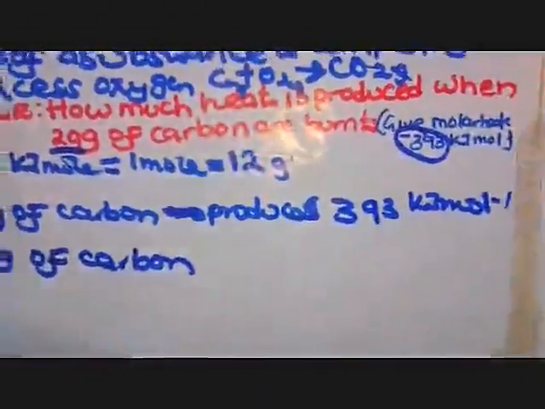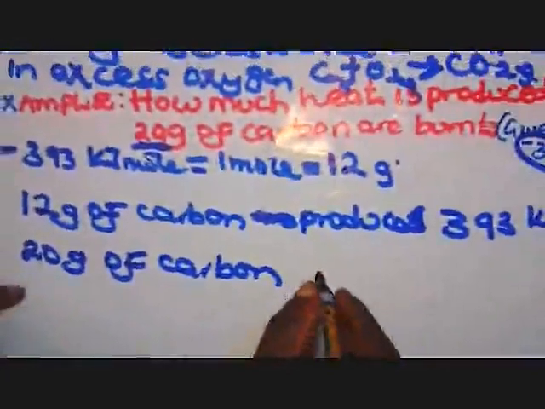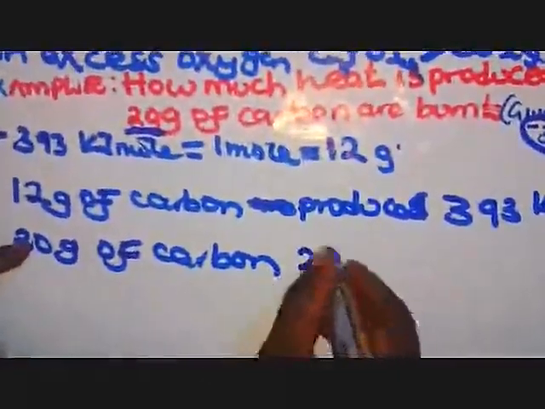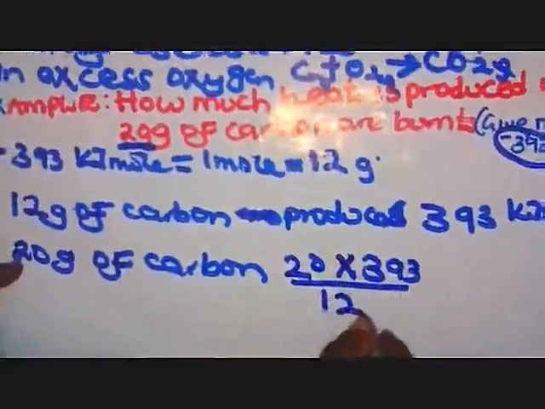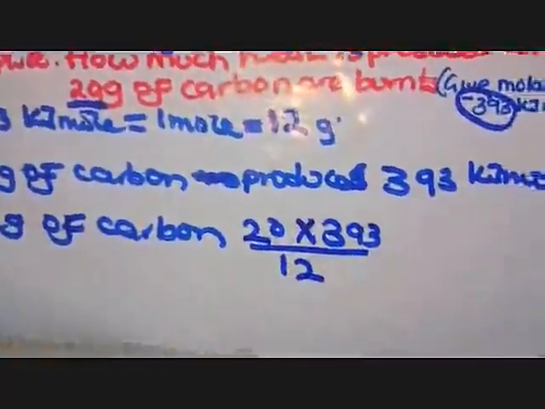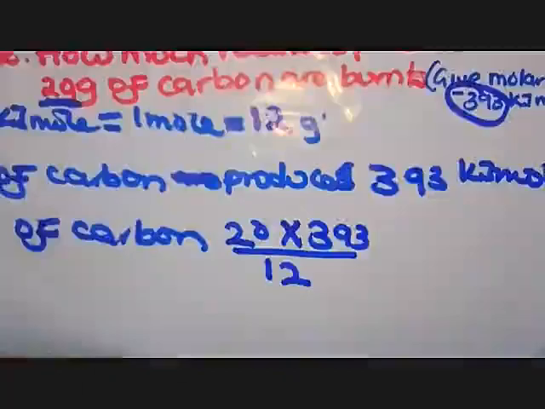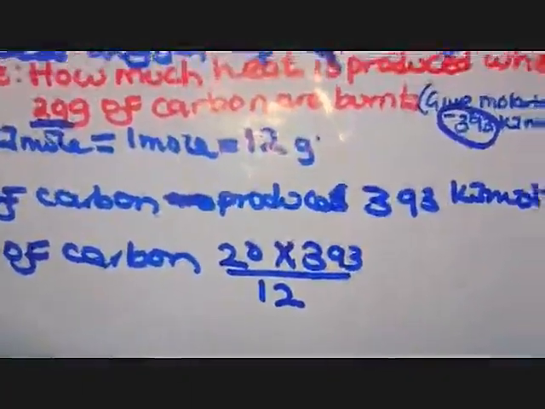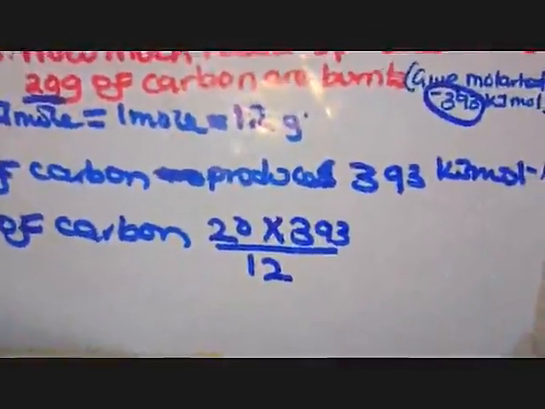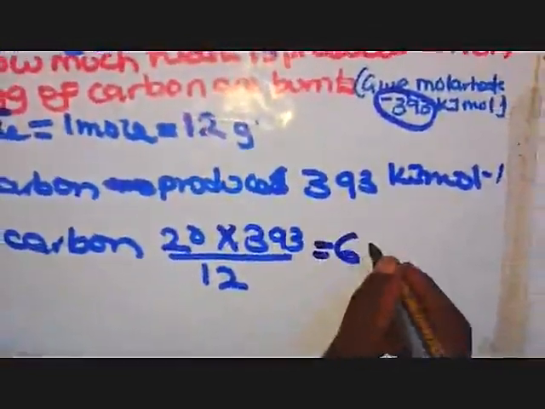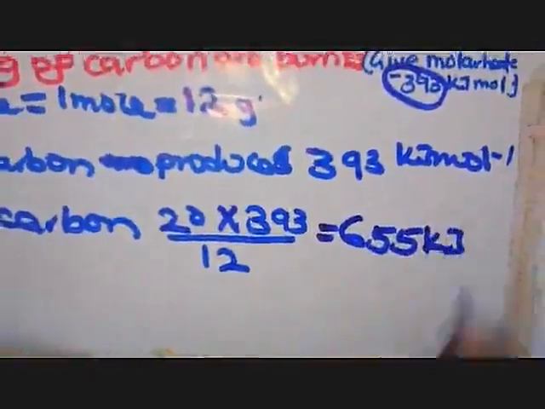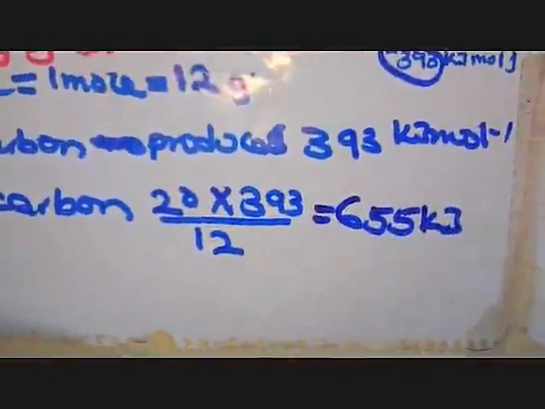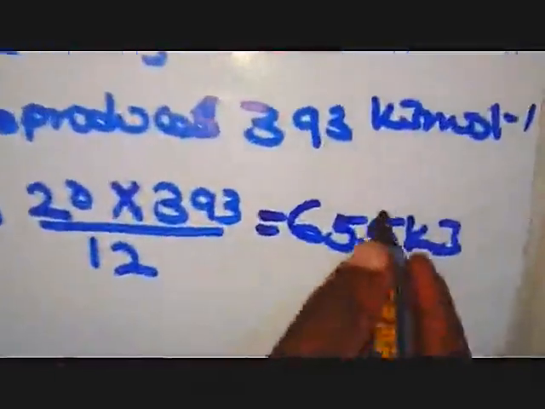We are going to cross multiply. We discover that we have 20 times 393 out of 12. Try to use your calculators, and we see what we are getting. We obtain about 655 kilojoules, and that will be the amount of heat produced by the 20 grams.